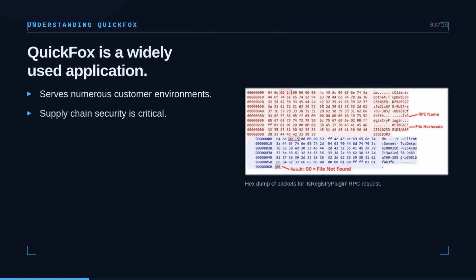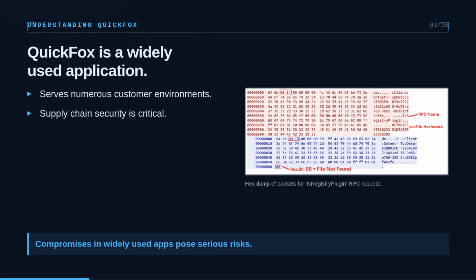QuickFox is a widely used application. It serves numerous customer environments. This makes supply chain security critical. Compromises in widely used apps pose serious risks.